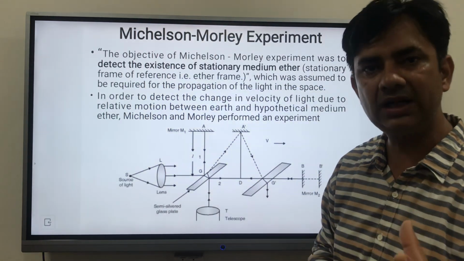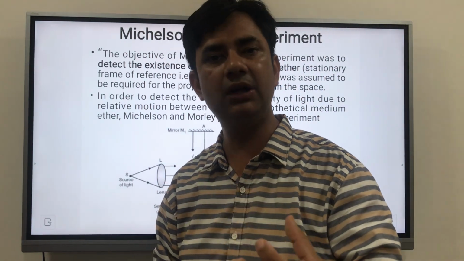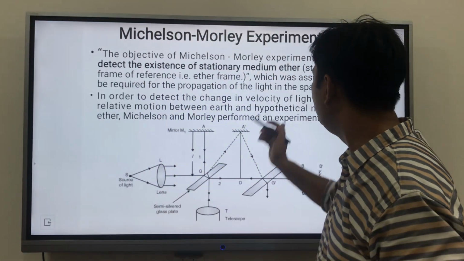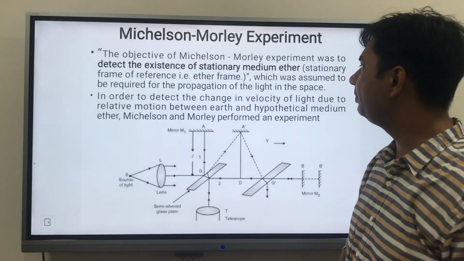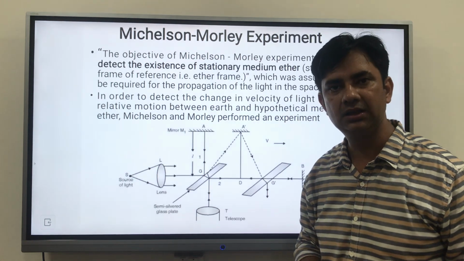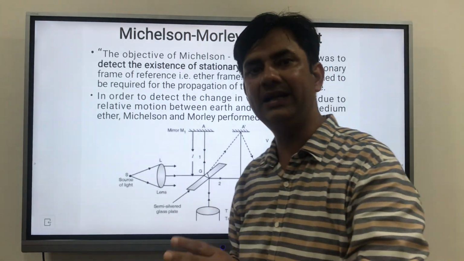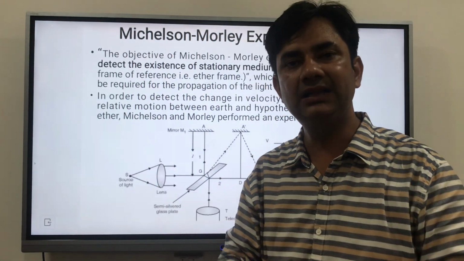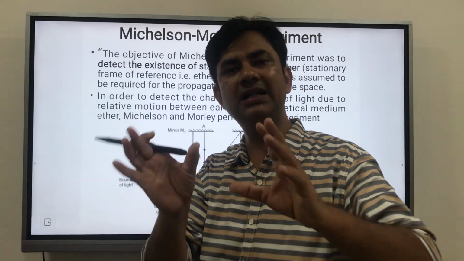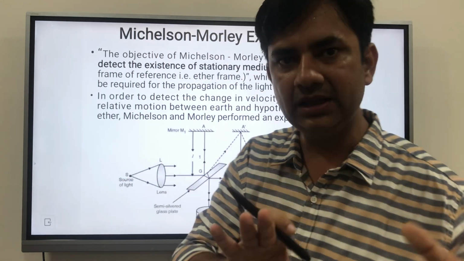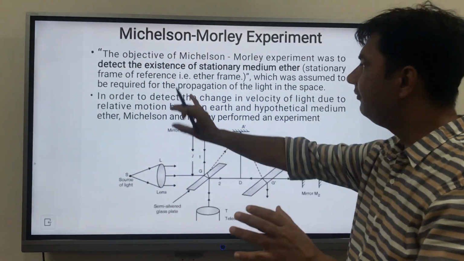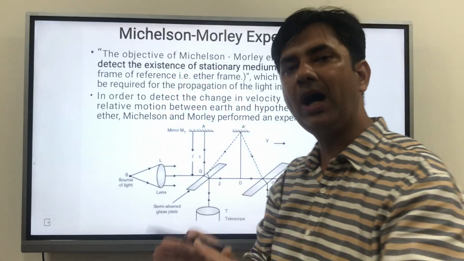It is a hypothetical frame which was assumed to be required for the propagation of light in space.